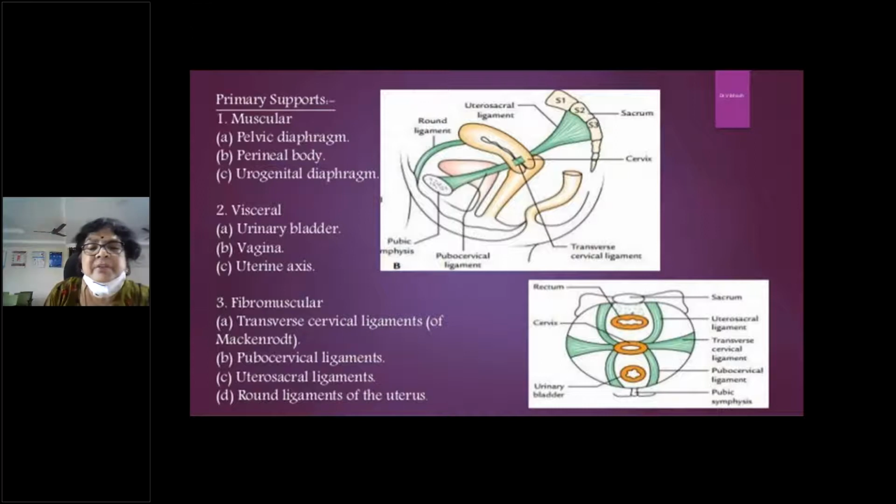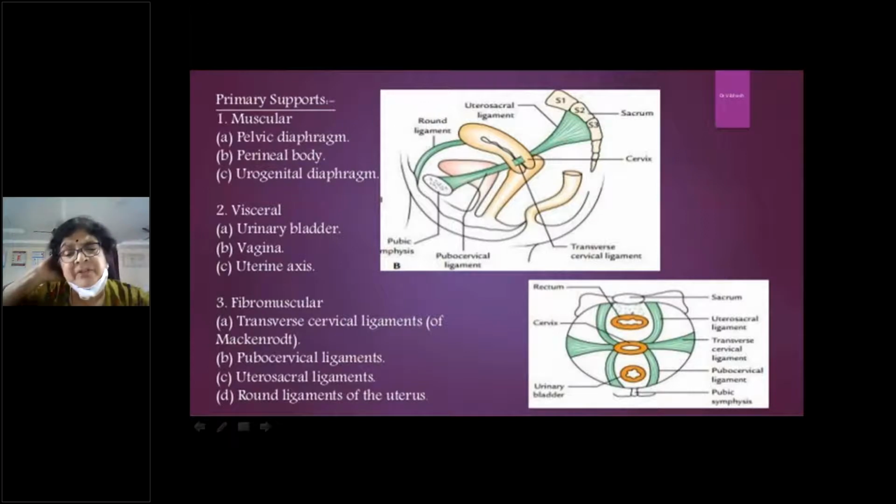Though some books list round ligaments, round ligaments do not play any role in supporting the uterus. The only function of the round ligament is to maintain anteversion. So only these two ligaments are very important, the transverse Mackenrodt's ligaments and the uterosacral ligaments, and to some extent the pubocervical ligaments.